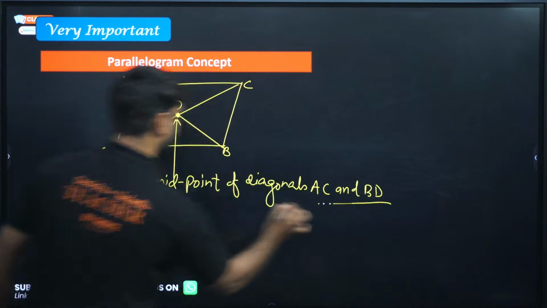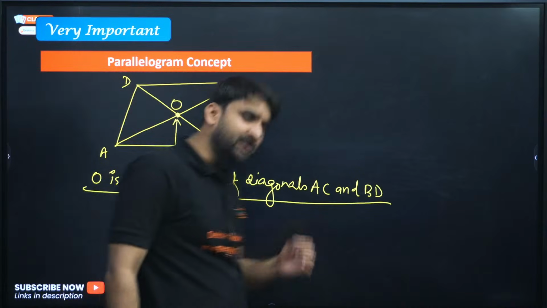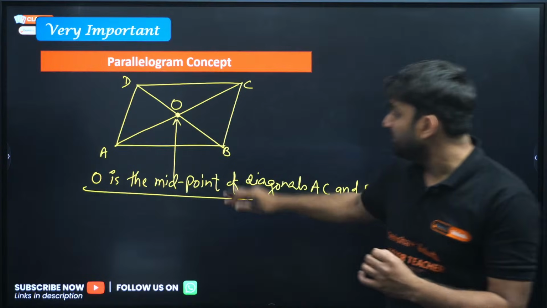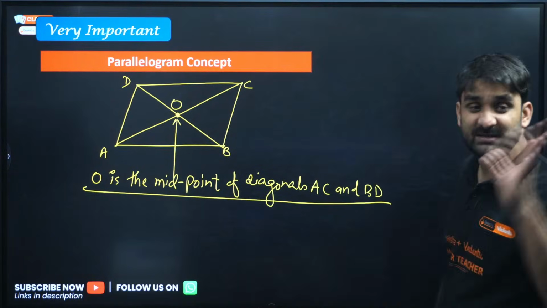Please keep it in mind. If O is the intersection of diagonals, O will be the midpoint of diagonals AC and BD.